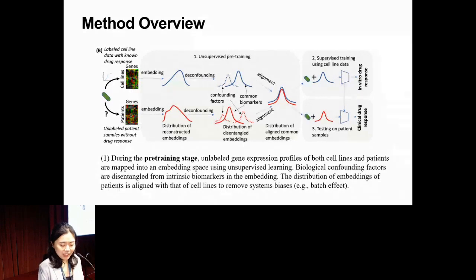is unsupervised pre-training, and unsupervised means no labels at all. Our model takes the unlabeled data from both domains, from the cell lines as well as the patients, and maps them into this embedding space in the middle, where the biological confounding factors are disentangled. You also see the embeddings from the patient are well aligned with the embeddings from the cell line samples. Once you get these nicely aligned embeddings, they're passed to the next stage, which is supervised training.